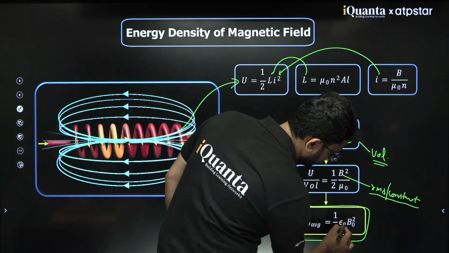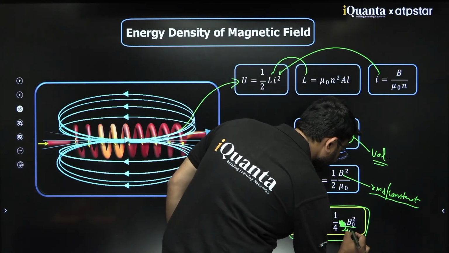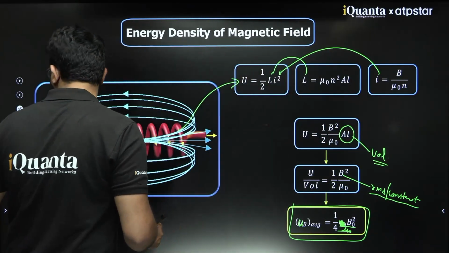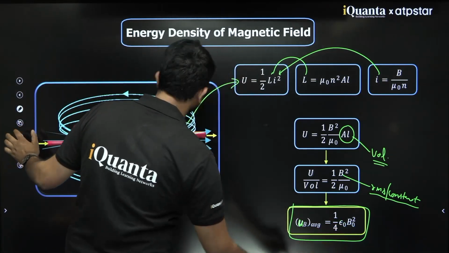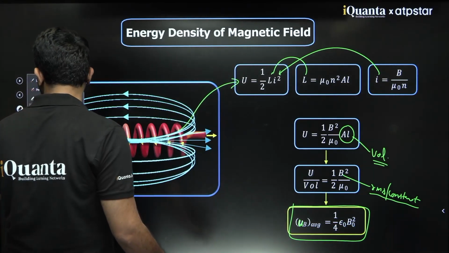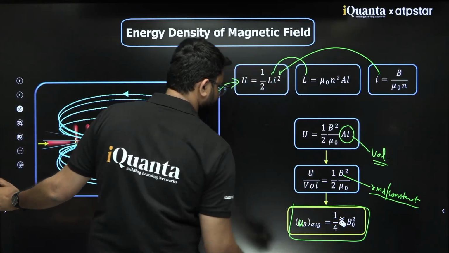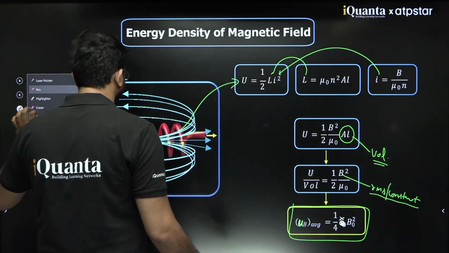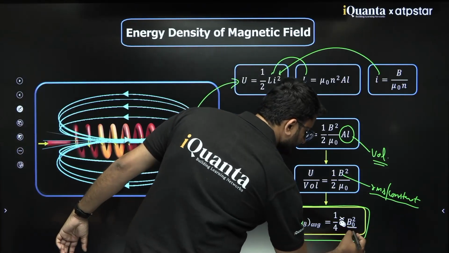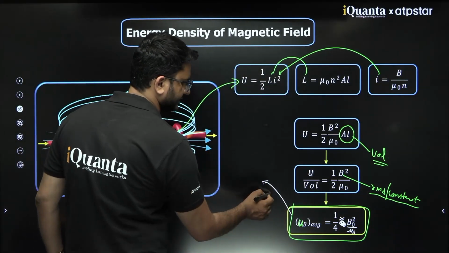There is a correction here, I think. It would be mu naught here, not epsilon naught. Yes, 1 by 4 mu naught only. Just make a correction here.